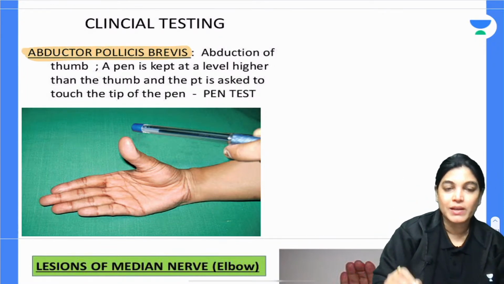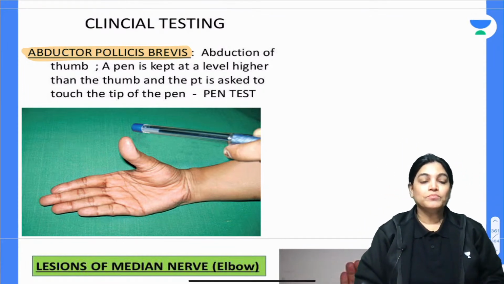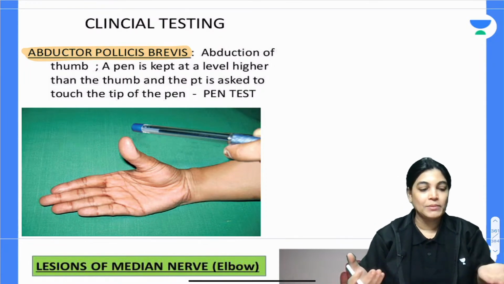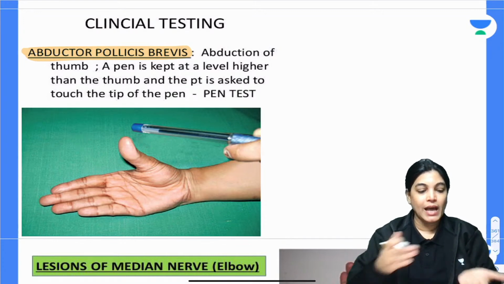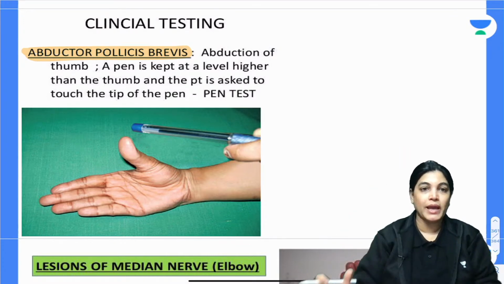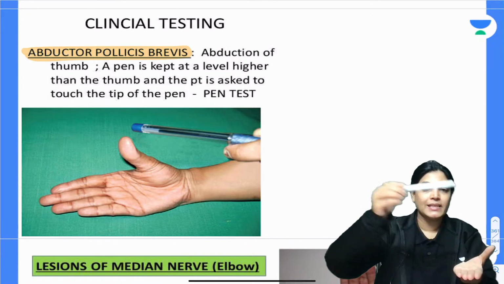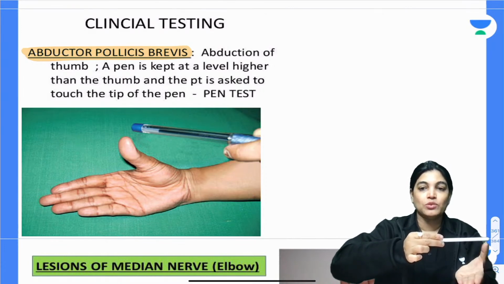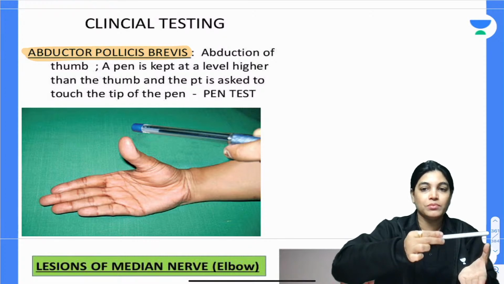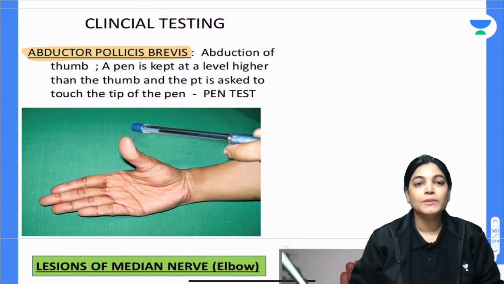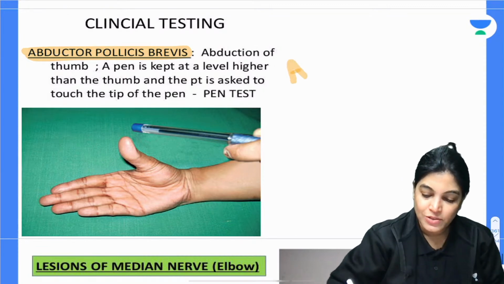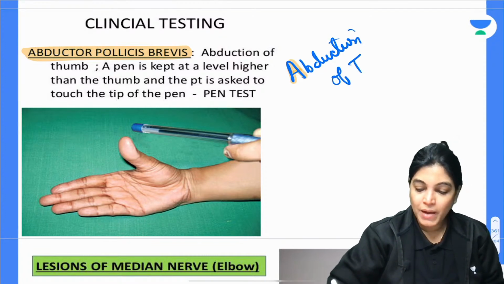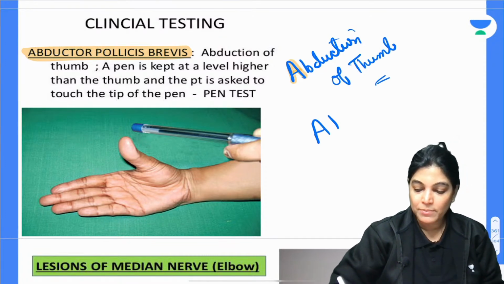If you tell the person you are examining to keep their palm on the table, facing upwards, and the examiner keeps a pen above it, the patient has to touch the tip of the pen. The action which has to be performed is abduction of the thumb.